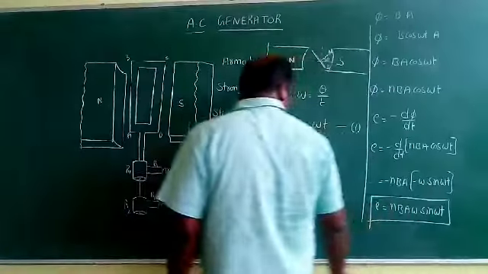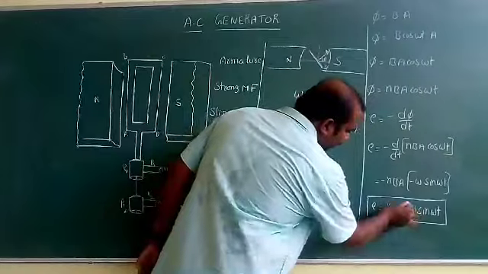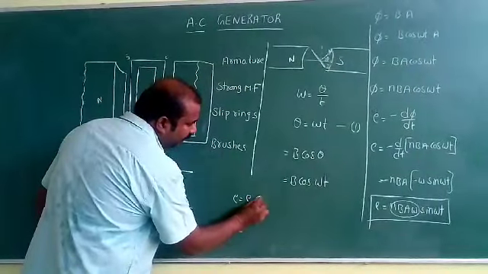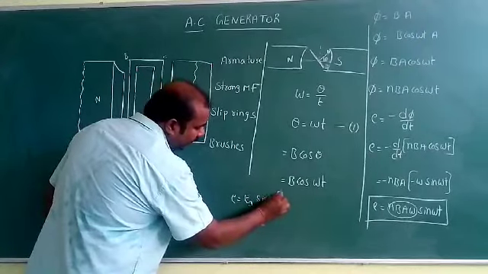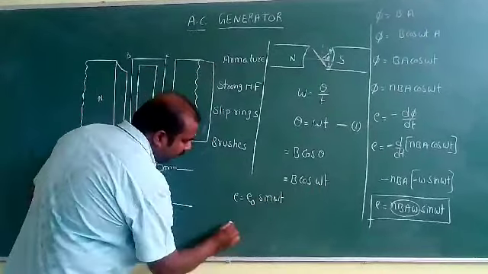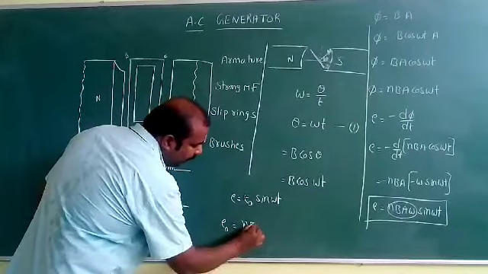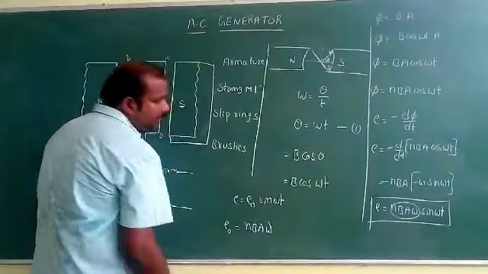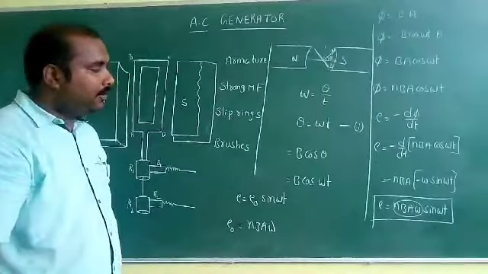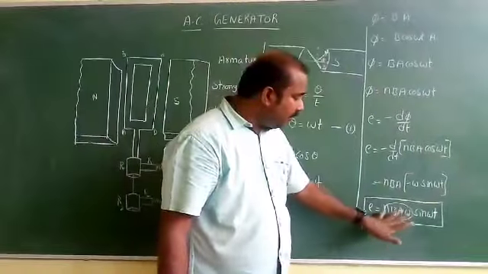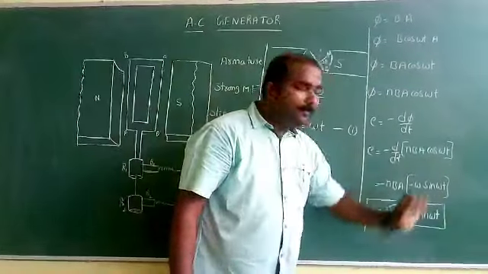By comparing this equation, in place of this one, what is there? E naught value. Now we can get E is equal to E naught sin omega t. Now in place of E naught, what is there? The maximum value of EMF is given by E naught is equal to NBA omega. So finally, the value of instantaneous EMF at any instant of time is given by E is equal to NBA omega sin omega t.